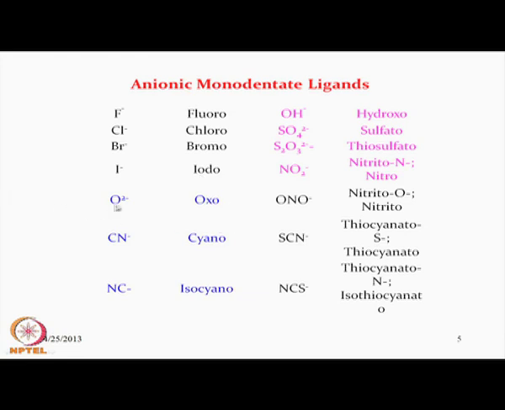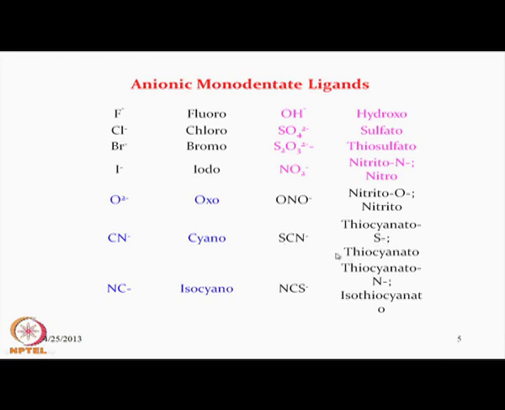Similarly, from water-derived species we can have 2 such ligands, hydroxo and oxo. When CN is bound through nitrogen, we name it cyano; when CN is bound through carbon, we get isocyano. Thiosulfato, sulfato through oxygen, nitrito or nitro. These are the 2 forms: when bound through nitrogen, we call it nitro, and when bound through oxygen, we call it nitrito. That we will see when we study isomerism, basically linkage isomerism.